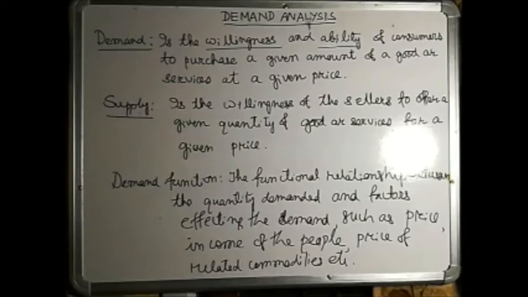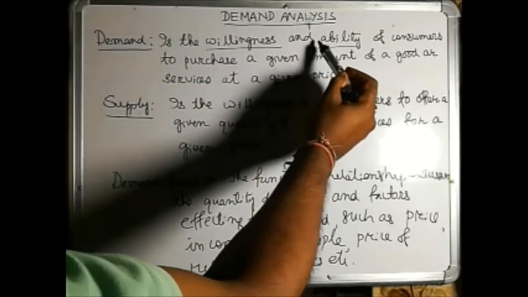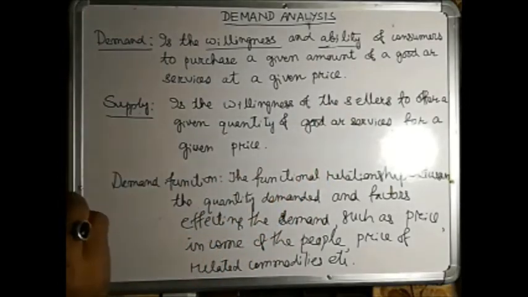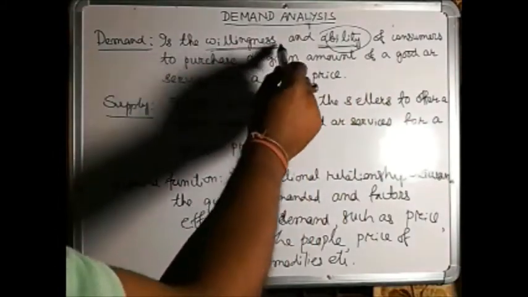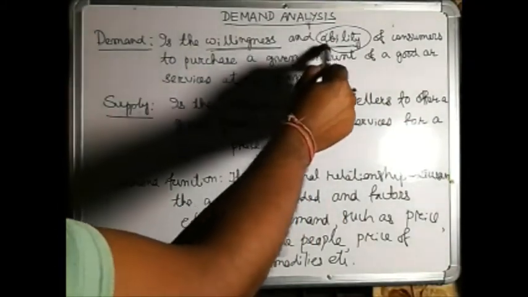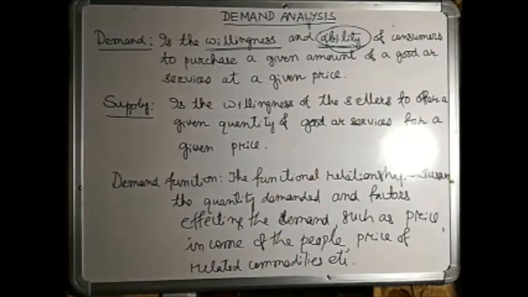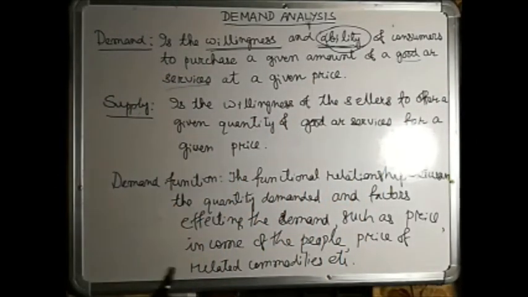He or she has the ability, the capacity, the certain amount of money to purchase that particular item. So ability is more important than willingness. We can will anything to purchase, but we should have the ability to purchase that particular item. So again I will repeat, what is demand? Demand is the willingness and ability of consumers to purchase a given amount of a good or service, it may be a good or it may be a service, at a given price.